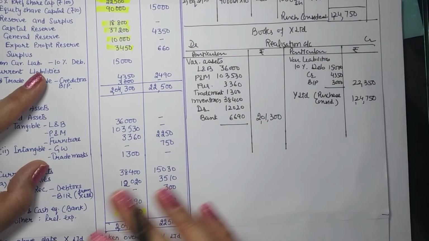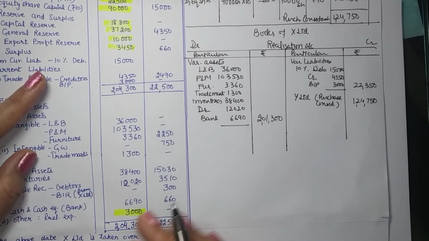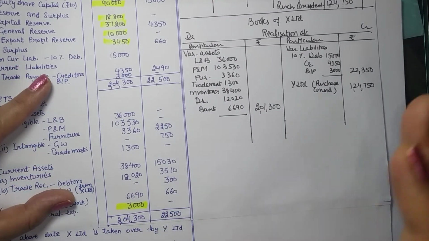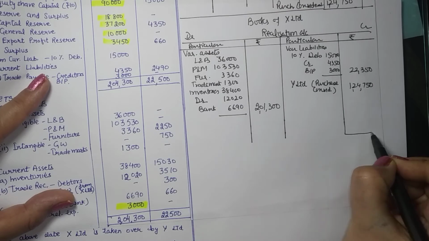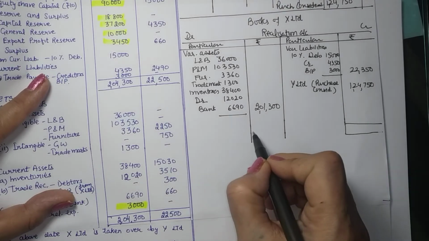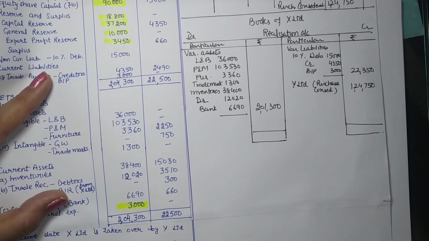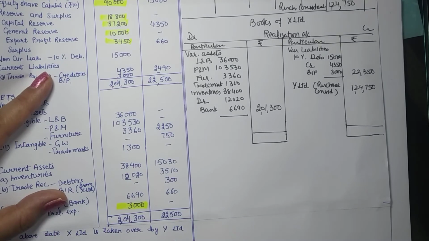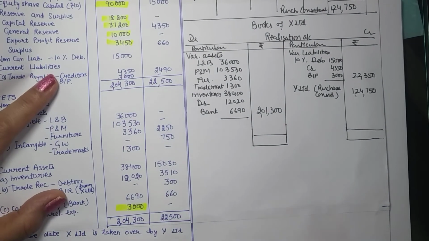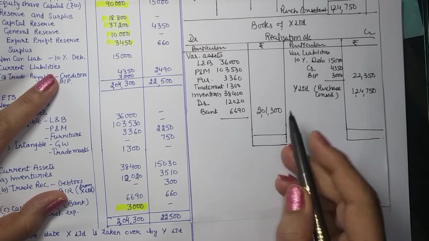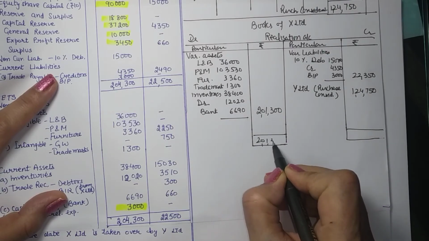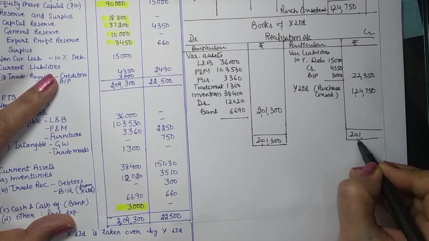All assets taken over, all liabilities taken over, and even expenses are also done by the purchasing company. So we can simply close. It's a very simple question if you do the analysis closely. Now we find that this is going to be higher, so we shall be having a loss.